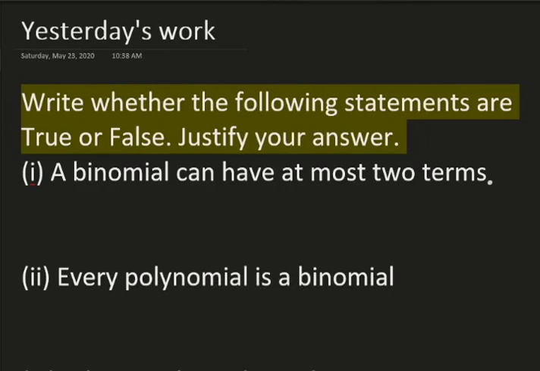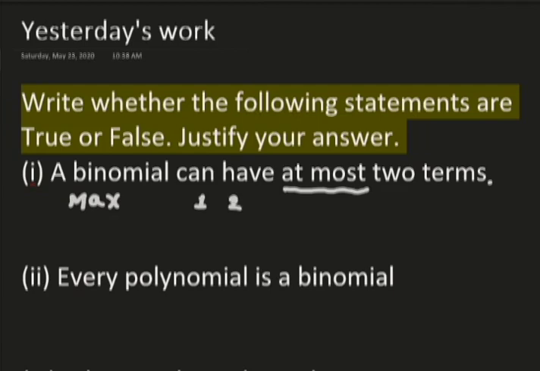At most means you have to understand the meaning of at most. At most means it is giving a maximum condition for you. It also indicates that you can have one also. So maximum two, you can have one also. That is the general meaning of the term at most. With reference to this statement, a binomial can have at most two terms, it is absolutely false because a binomial can have exactly two terms, not less than two, not more than two.